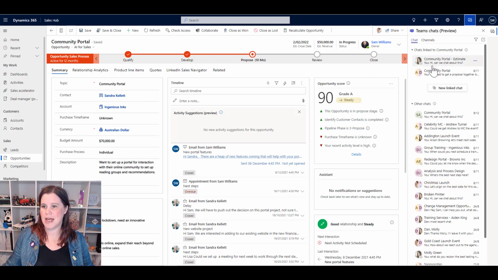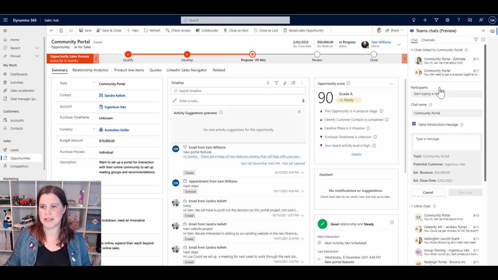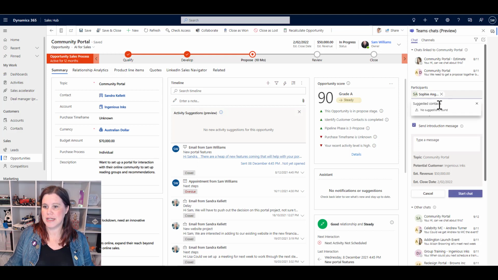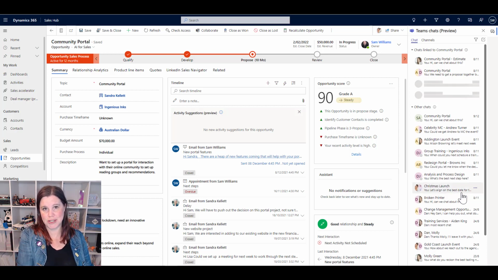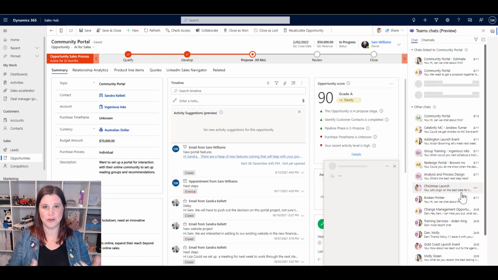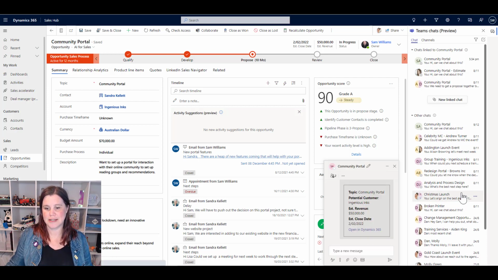So we're going to come in here and create a new linked chat. So the first thing that happens is that I can start to find who I want to be chatting with. So let's say I want to reach out to Sophie, there we go, and it's going to say, do I want to send an introduction message? And you'll see what it's doing here is picking up this core information from the record on the screen, and I can click Start Chat. Now that's going to give that chat a name that matches the opportunity, just so that it's easier to find in your chat threads. And I can now start a conversation here. Nice little card there on the screen.